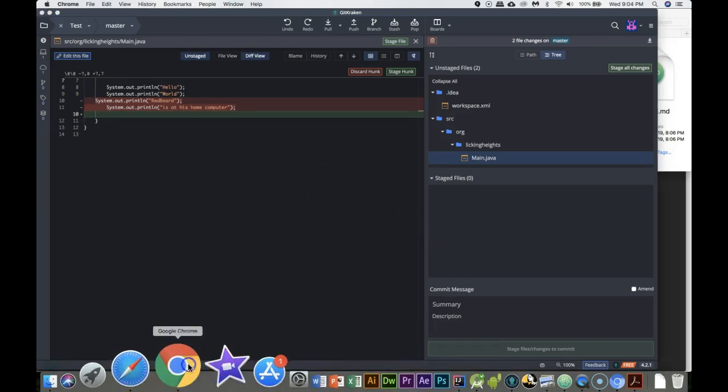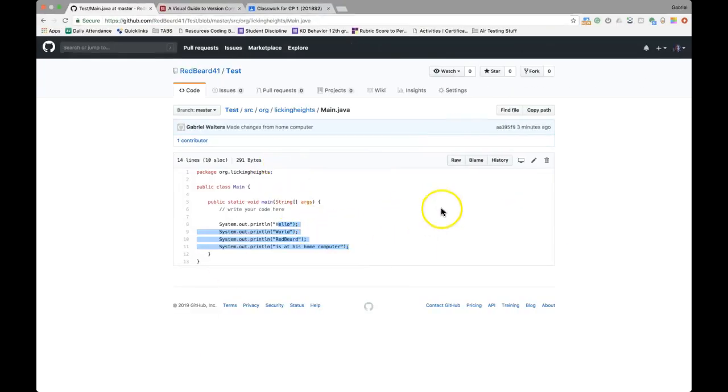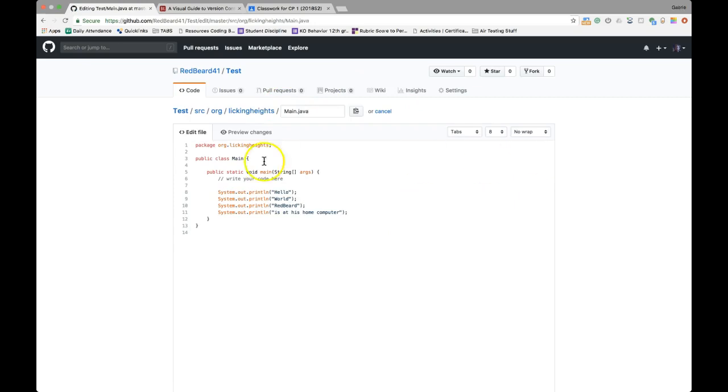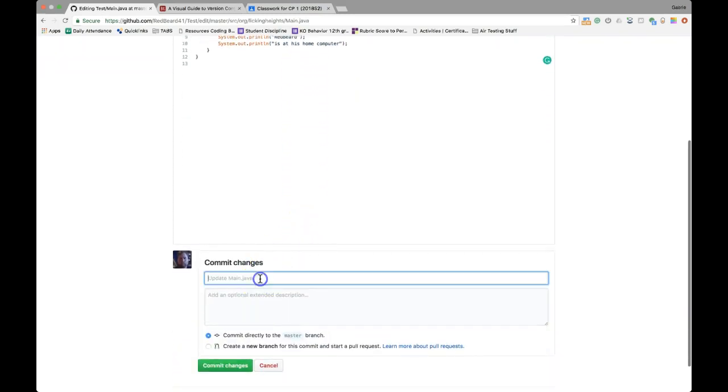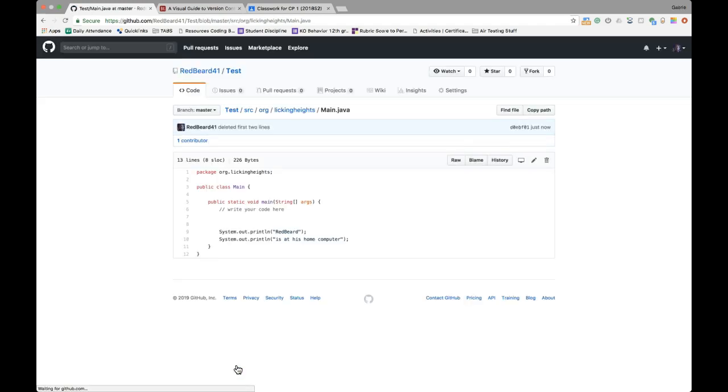So let's say I also came here and I am in my project. Notice I didn't push up anything in source control, and I deleted this. So let's go ahead and delete that. So I deleted the opposite stuff. I commit these changes in here because that's the only way I can save these ones. Deleted first two lines. I commit those changes.